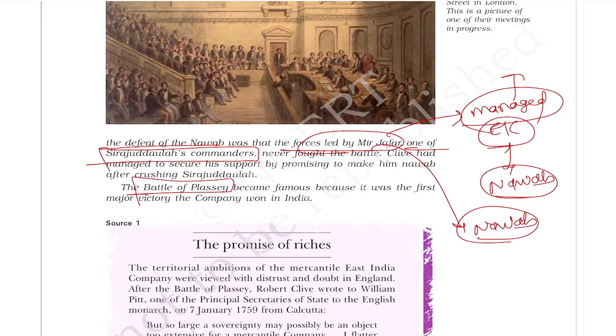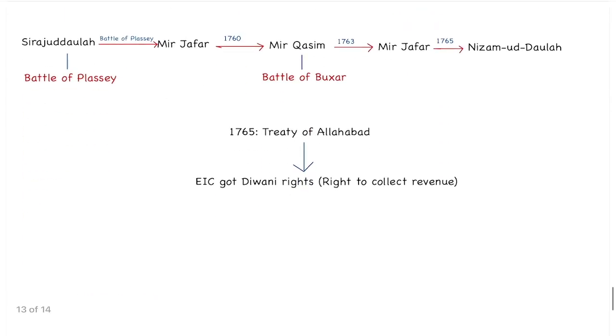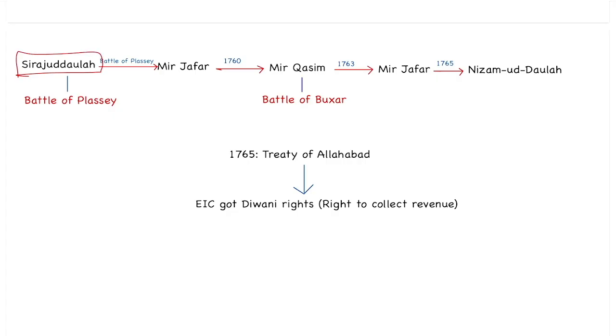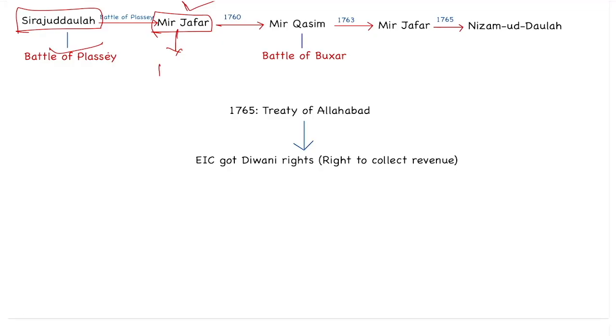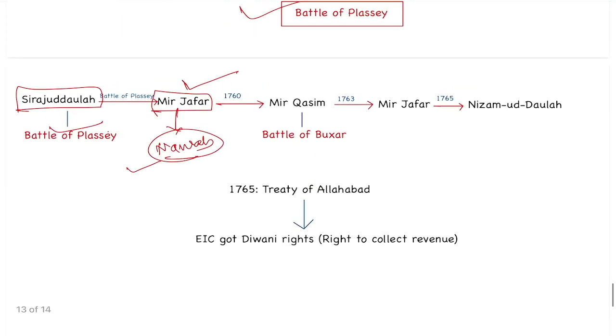So now you know the chronology and importance of the Battle of Plassey. Once Sirajuddaula was defeated, Mir Jafar became Nawab. The company expected that now that they had placed Nawab Mir Jafar on the throne, he would give more and more concession. But remember one thing, even though Mir Jafar was a puppet ruler, he also had his image as the Nawab. He thought that the company had placed him on the throne and he was giving them concession, but he couldn't give complete concession. So when he protested, the company again deposed him and placed Mir Qasim in his place.